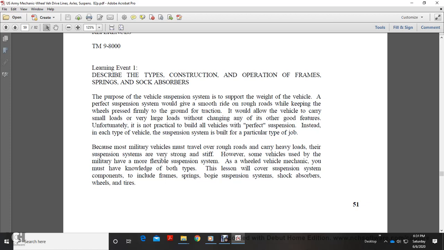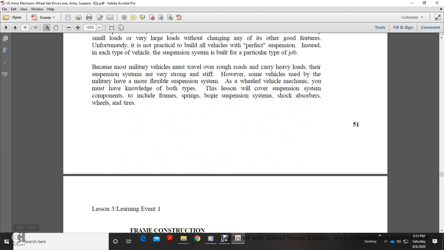Unfortunately, it's not practical to build all vehicles with a perfect suspension. Instead, in each type of vehicle, the suspension system is built for a particular type of job. Because most military vehicles must travel over rough roads and carry heavy loads, their suspension systems are very strong and stiff. However, some military vehicles have more flexible suspension. As wheeled vehicle mechanics, you must have knowledge of both types. This lesson will cover suspension system components, including frame, springs, bogie, suspension system, shock absorbers, wheels, and tires.